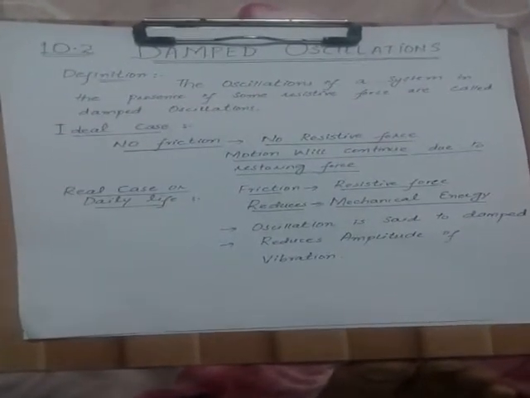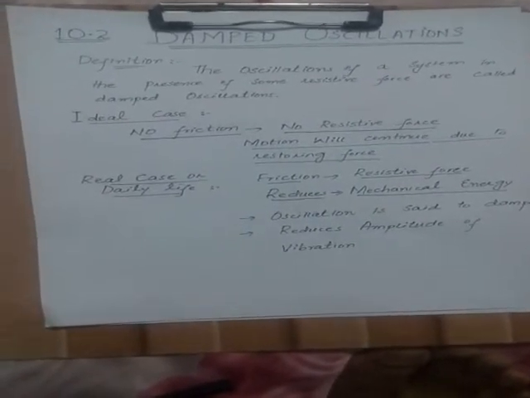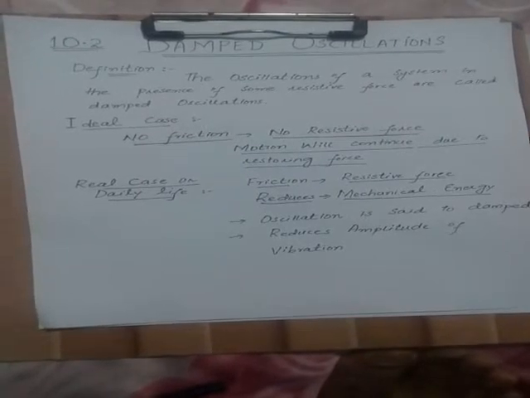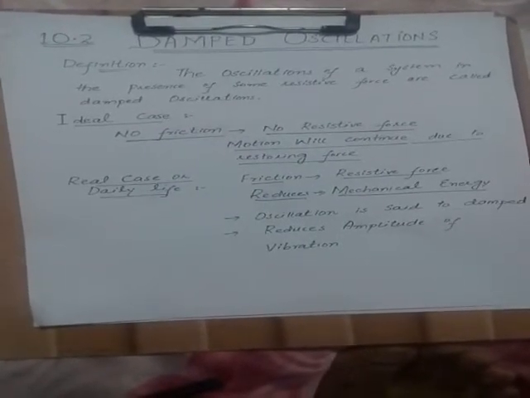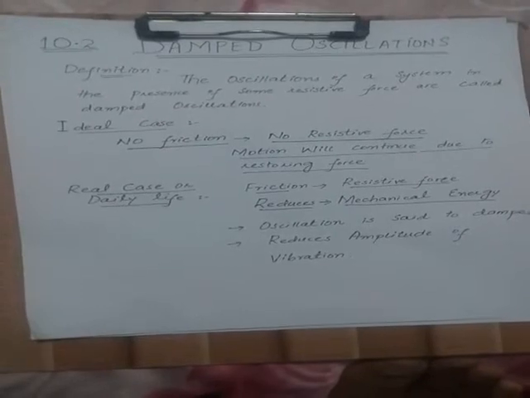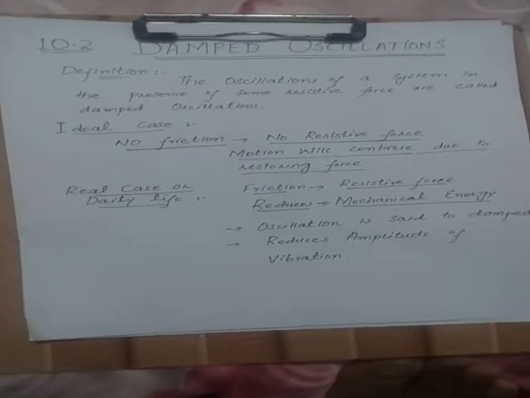Student, first of all we will recap the previous lecture, which is related to the simple pendulum, in which we proved that the simple pendulum is also an example of simple harmonic motion, and we also discussed the time period of the simple pendulum, that is T is equal to 2 pi under root L over g. We also proved from the conditions of simple harmonic motion that the simple pendulum is an example of simple harmonic motion. Today we will discuss damped oscillation.